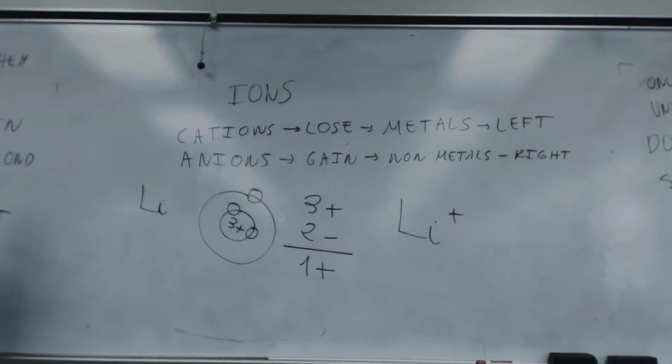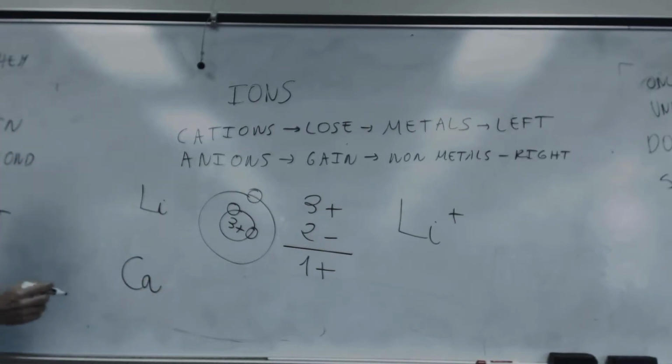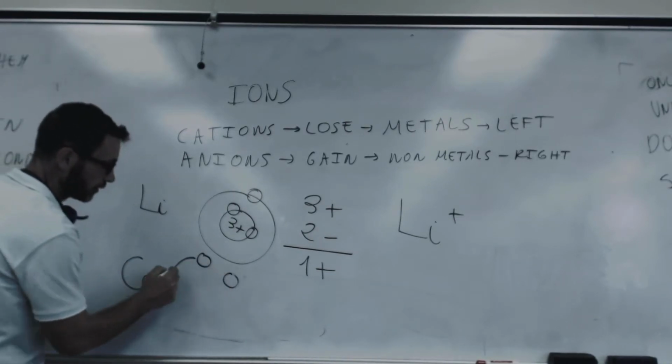Okay, it's easy. Which is the ion for calcium? What do you think? Which do you think is the cation for calcium? Come on, think a little. Calcium has 2 electrons in the last level.